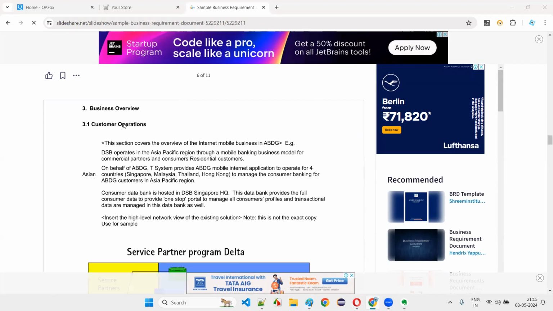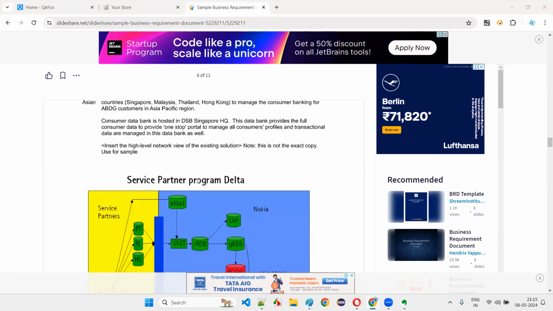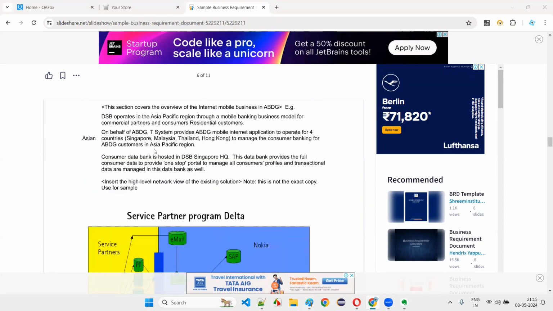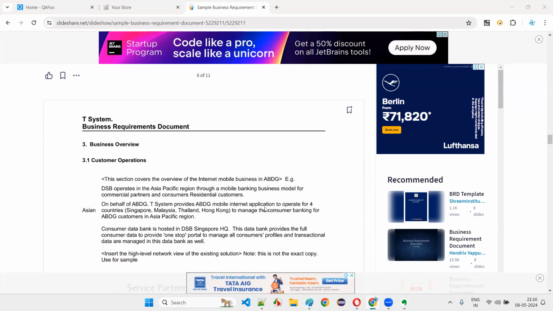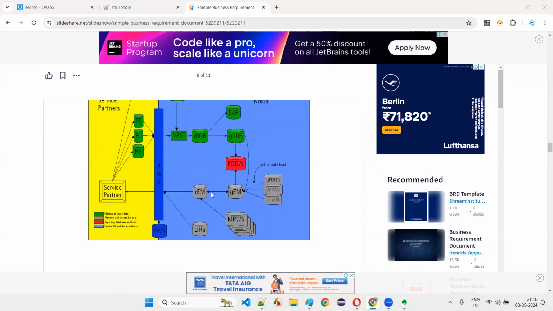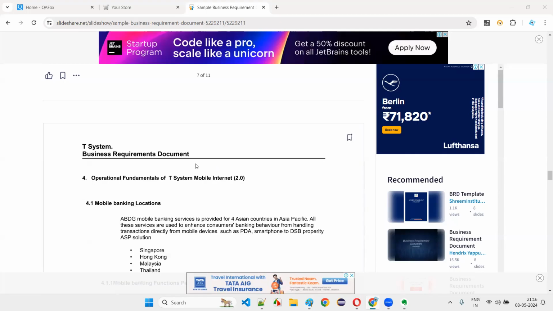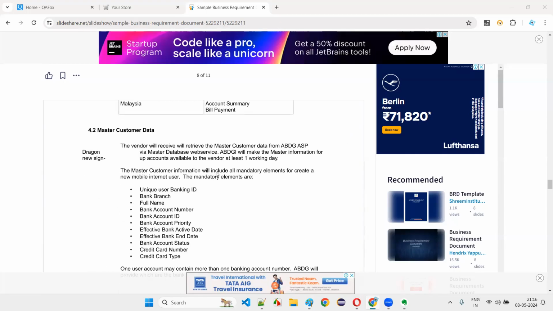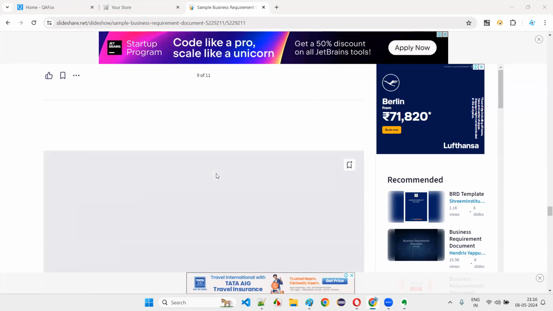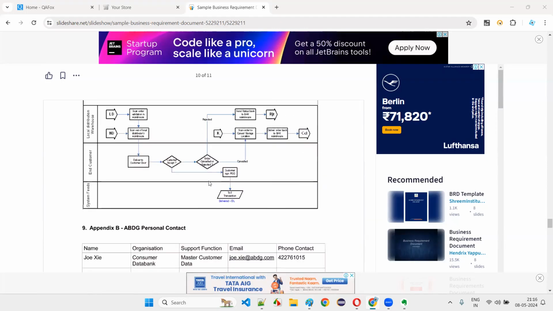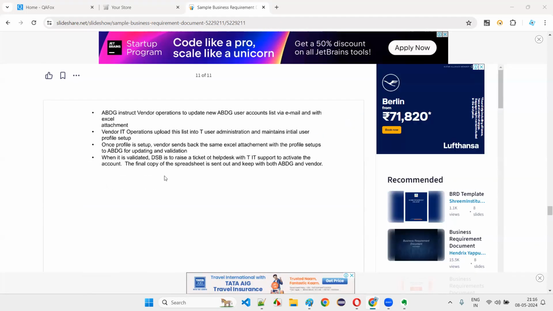Not everything will be for software testers, guys. Whatever the software testers have to understand from this BRS document, they will retrieve the testable requirements from this. Some of these diagrams will be there for the architects or developers or other design teams. Not everything is for software testers. They'll go through this document step by step, understand the functionality of the application that developers are going to develop, and what we have to test. All these requirements we are going to understand, so that we can create test plan documents and all.